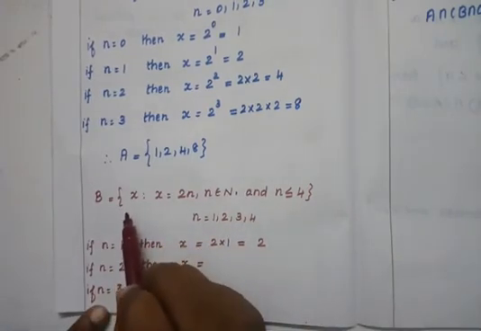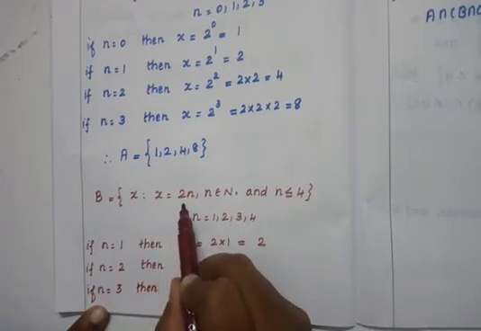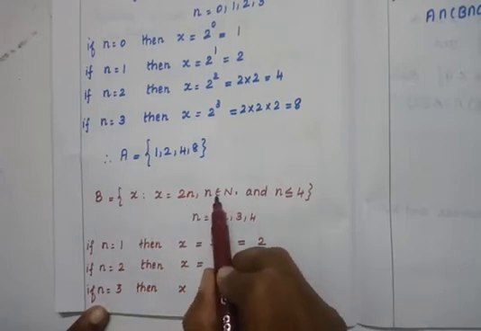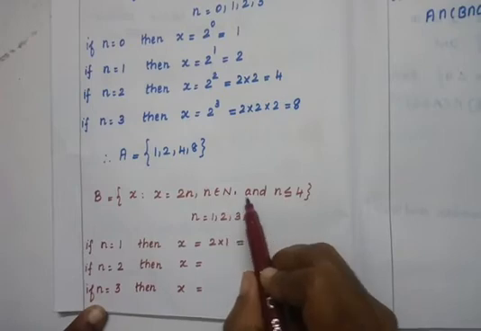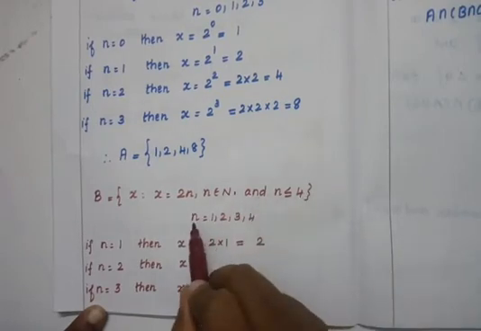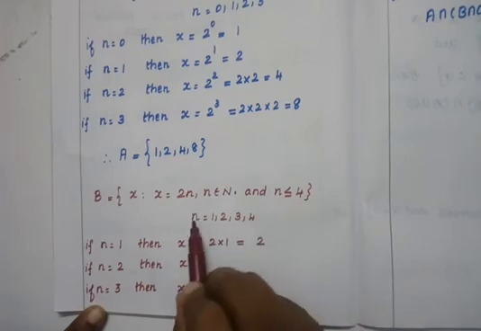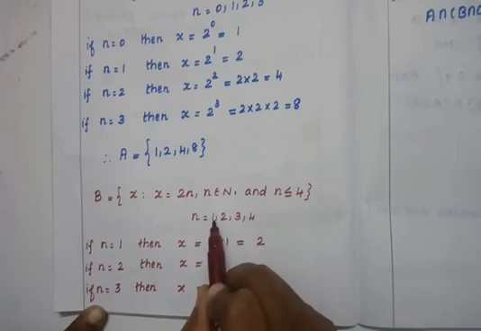Then B set is equal to set of all x such that x is equal to 2n, n belongs to capital N and n less than or equal to 4. So what are the values of n? 1, 2, 3, 4, because natural number means start from 1.